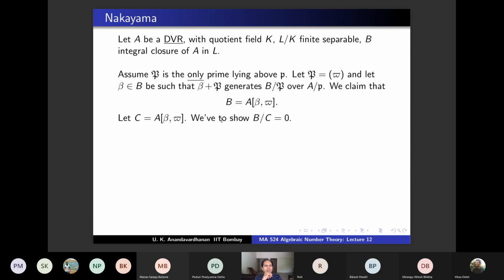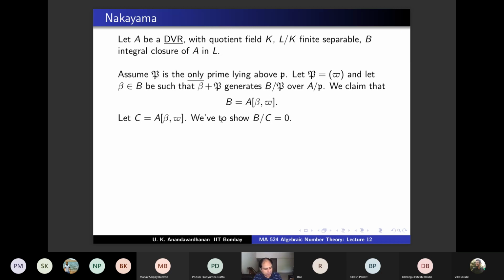So you have to show that B/C is 0, and B/C is a finitely generated module over A, right? Why is B/C finitely generated over A? Because B is finitely generated over A, which we have shown long back. So therefore B/C is also finitely generated.